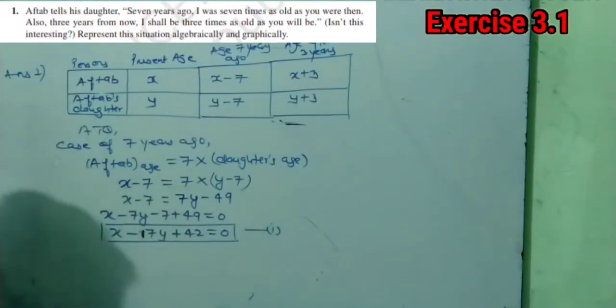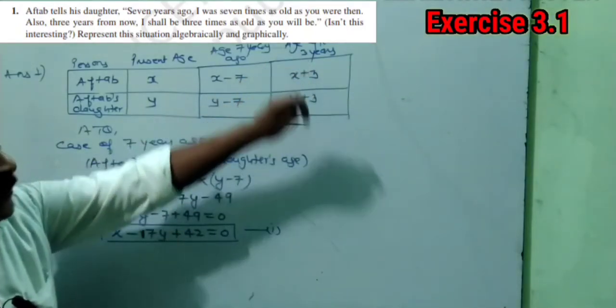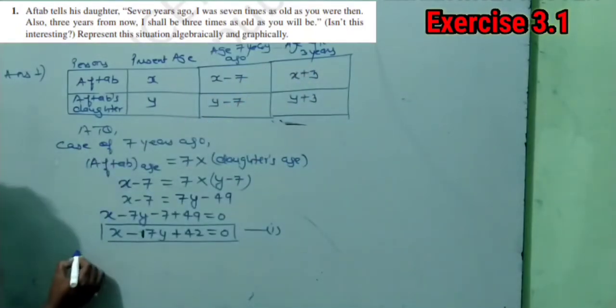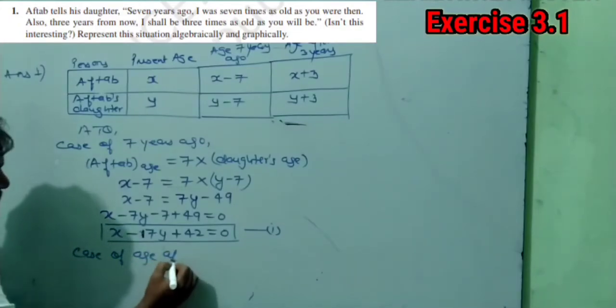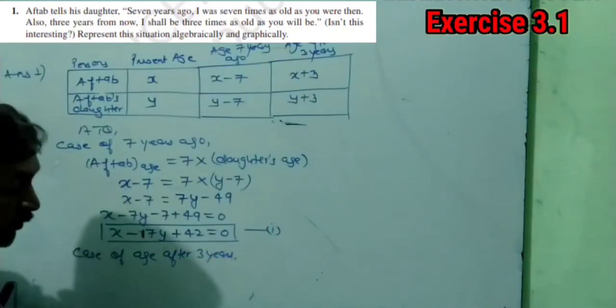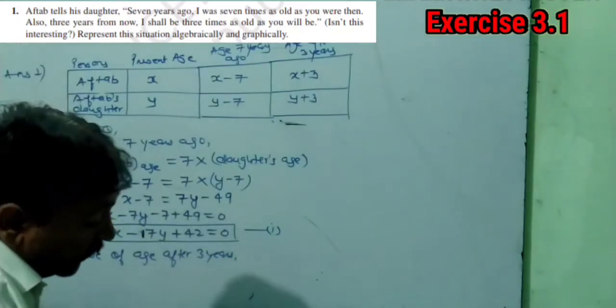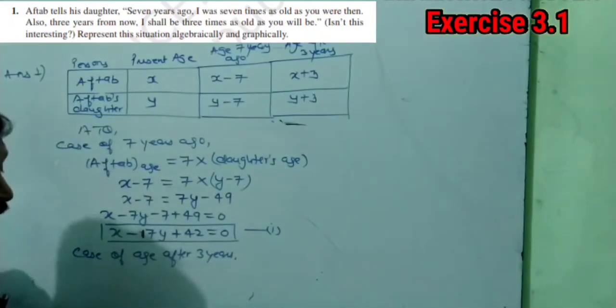Okay? Now we have to take the second case, means the case of age after 3 years. So what is the question saying? The question is saying 3 years from now I shall be 3 times as old as you will be.